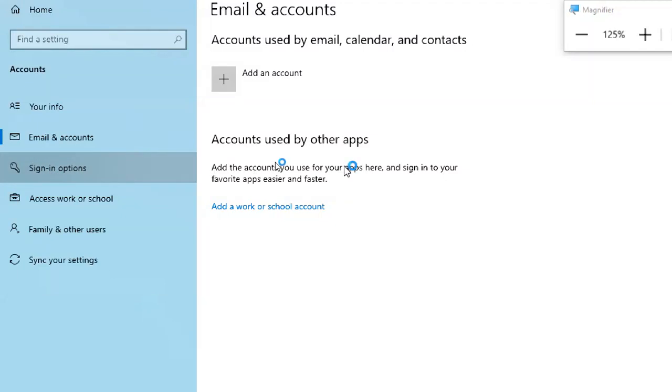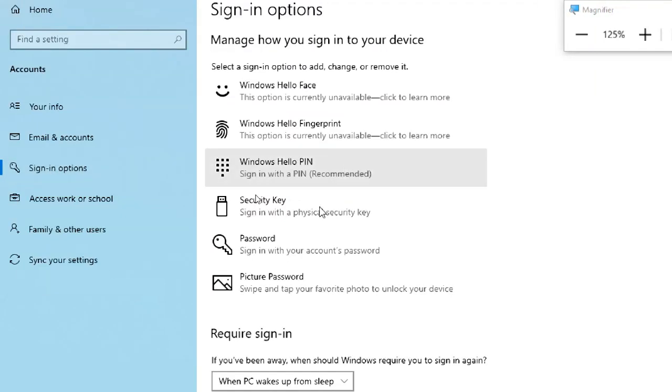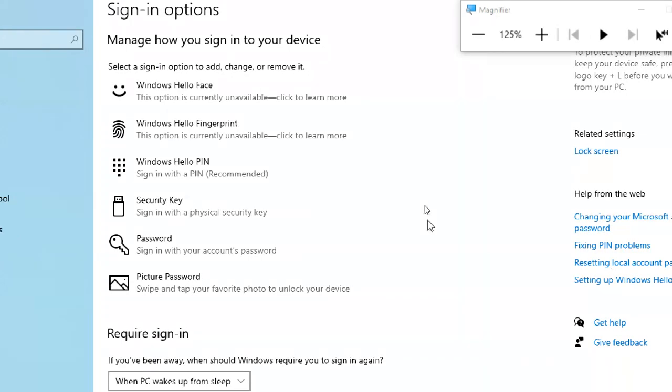So I will go to the sign-in options, right? This is sign-in options. Normally there are three options. Now it is showing more options. Earlier Windows had only three options, now we have different options. Normally password, you know the password. Next one is PIN. This is Windows Hello PIN, like on your mobile phone where you give a PIN configuration. You can give pattern configuration, face recognition, thumb impression and all. That is the PIN password.